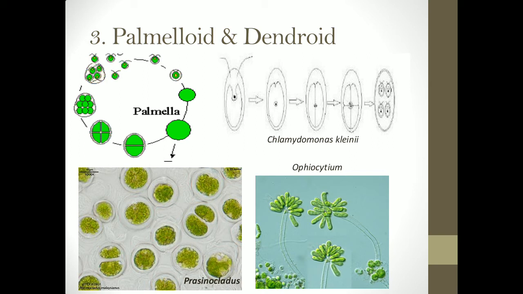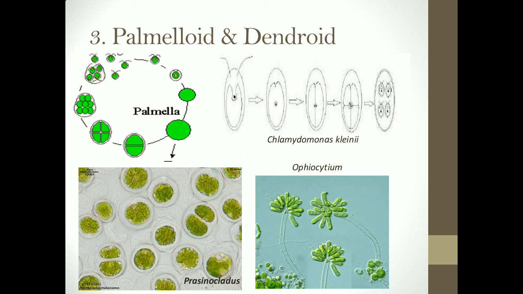So this stage is called the palmella stage, wherein a particular cell or an organism contains numerous cells which are embedded in a common mucilaginous matrix or common mucilaginous mass. When numerous such daughter protoplasts are embedded inside the parent cell wall, we call that the palmella stage. Each daughter cell can in turn divide, and ultimately we have an entire colony containing numerous cells embedded in one common mucilaginous matrix. That is called the palmella stage.